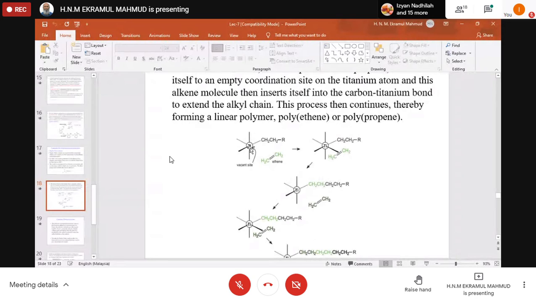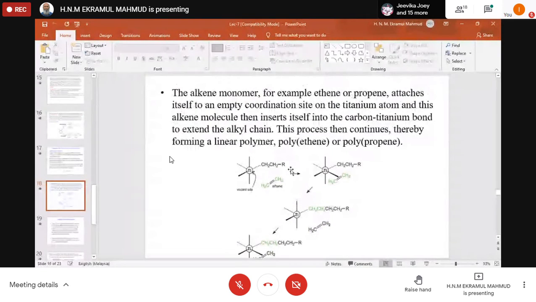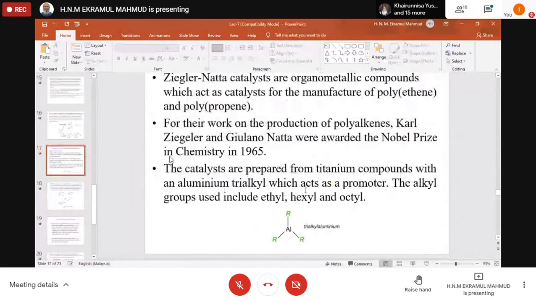So we have TiO2, titanium dioxide, with other metals like aluminum, titanium compounds with aluminum trialkyl. It is aluminum with three alkyl groups, R, R, R, together with TiO2, combined into one. So this is your Ziegler-Natta catalyst.